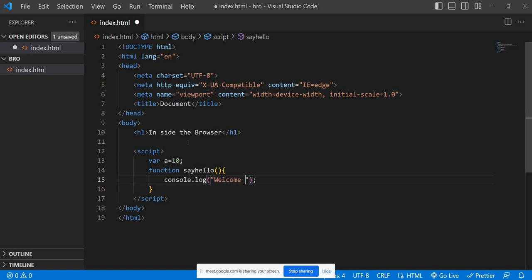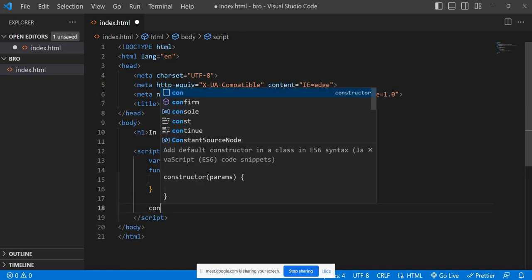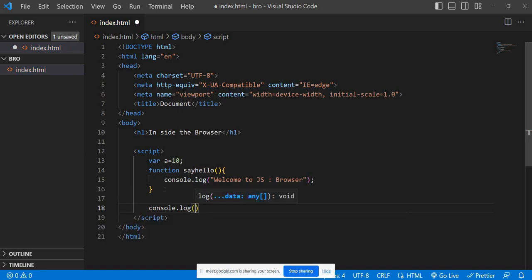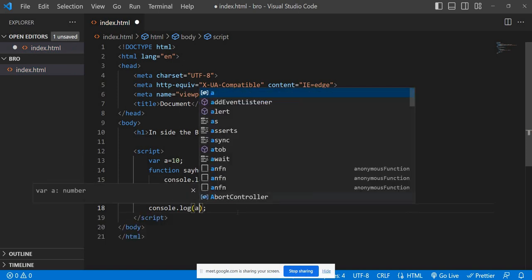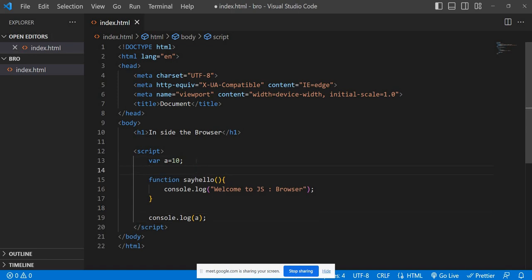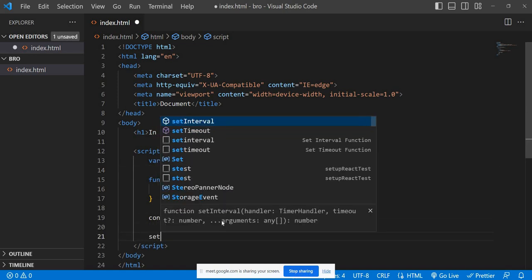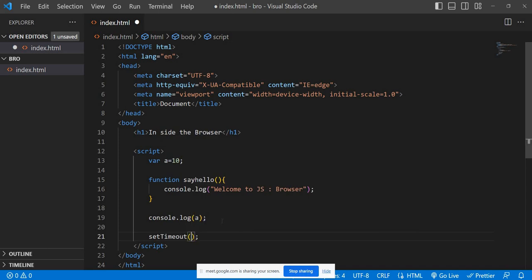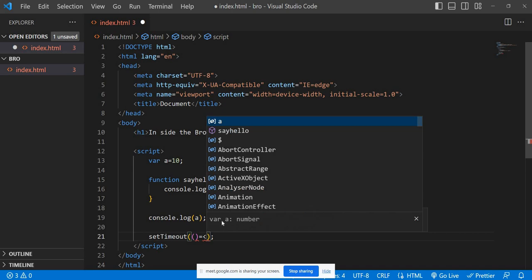Okay, welcome to JavaScript, and I'm just mentioning that I'm running this in a browser. Here you can do console.log of fantastic. We also know that we can set some timers, right? Maybe if you didn't learn JavaScript, it's new for you. So what I'm doing is giving a setTimeout, and we can provide some callback function.